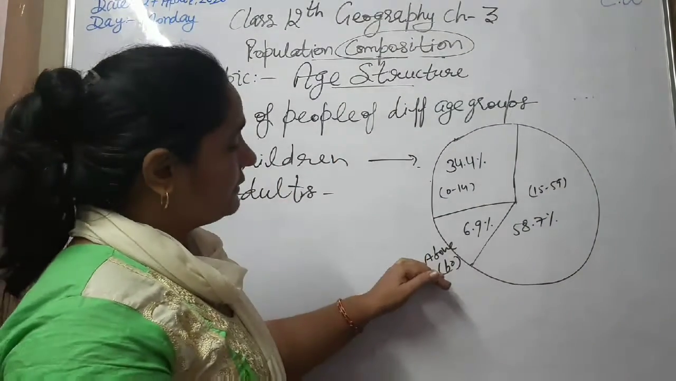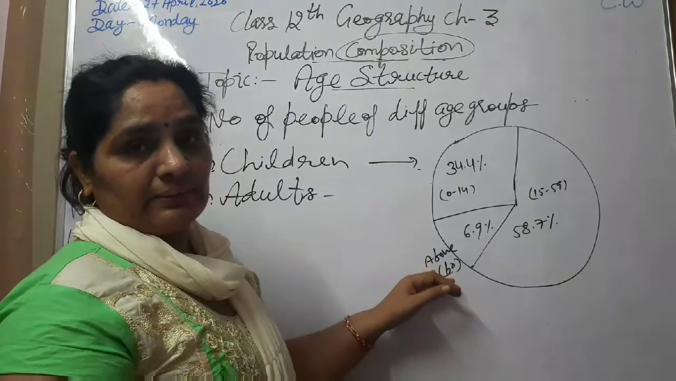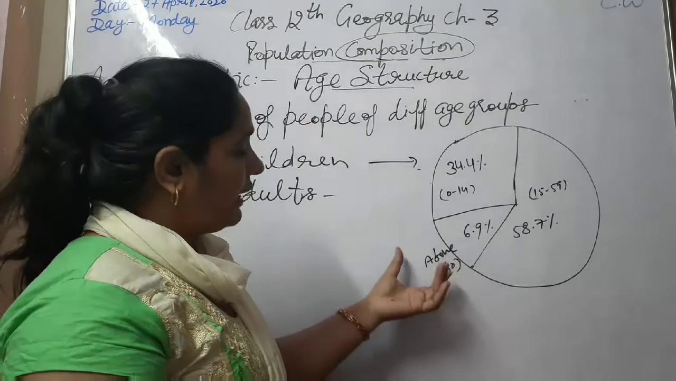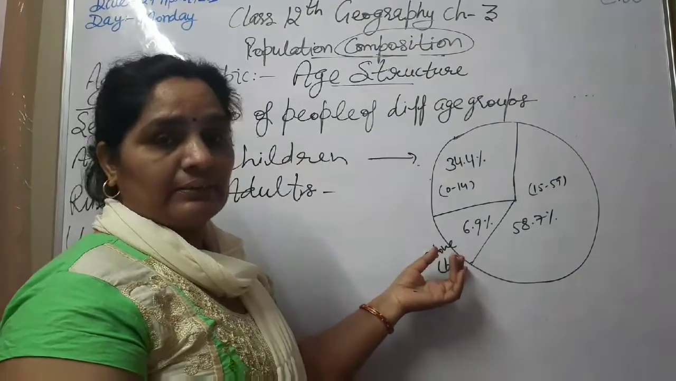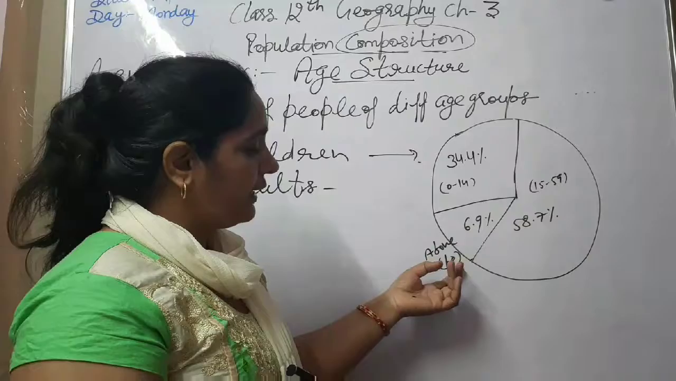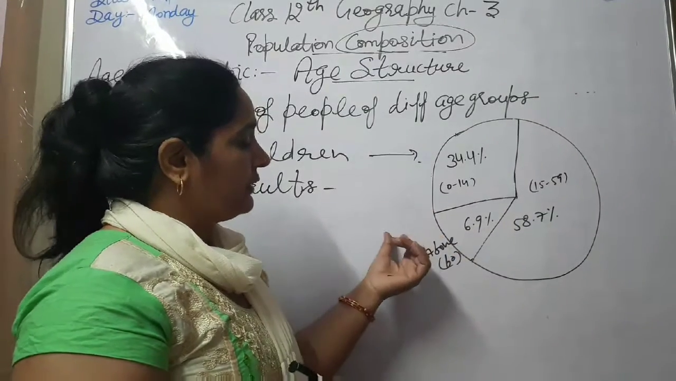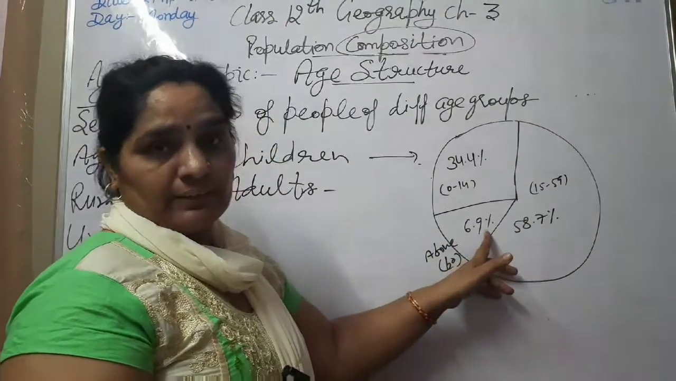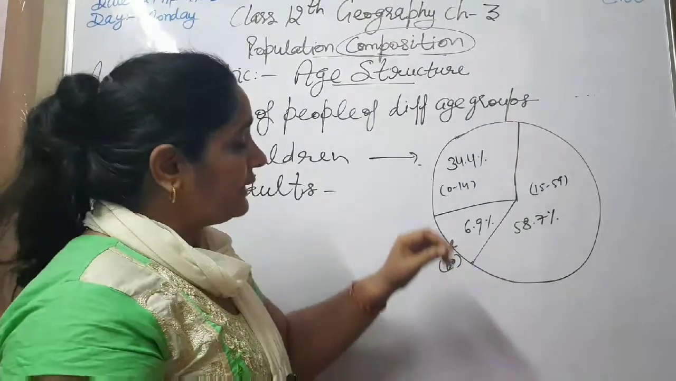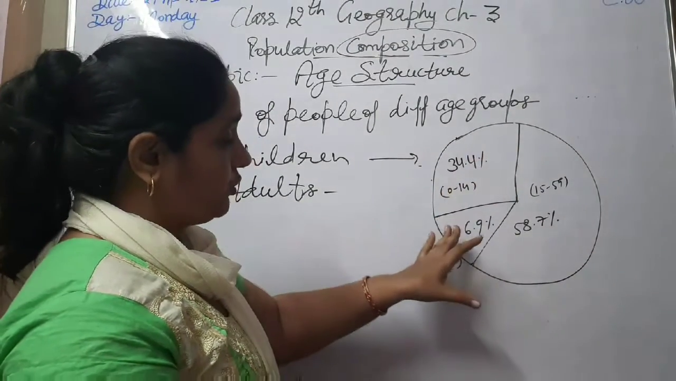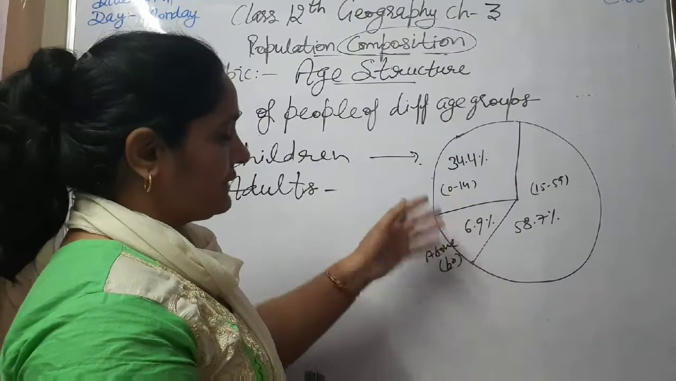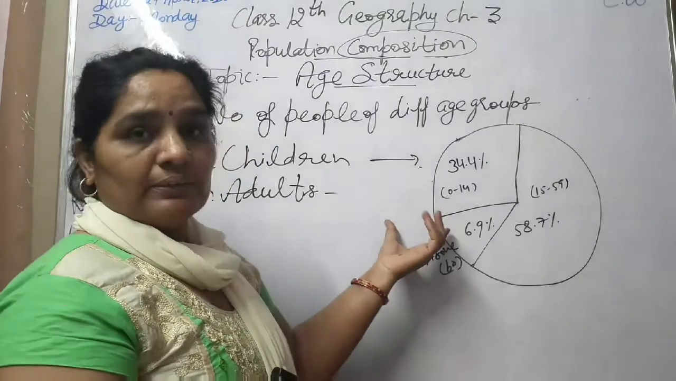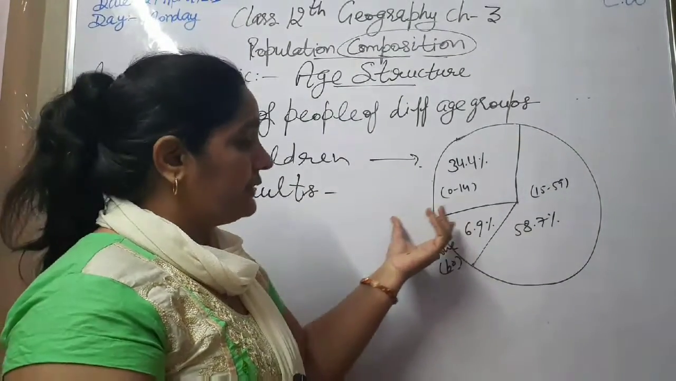The third part is the aged persons. The people above the age of 60 years are known as aged persons. In our country, in this age group, 6.9% are there. Why are there different ratios? Because in our country medical facilities are not adequately provided. That's why the life expectancy is less.